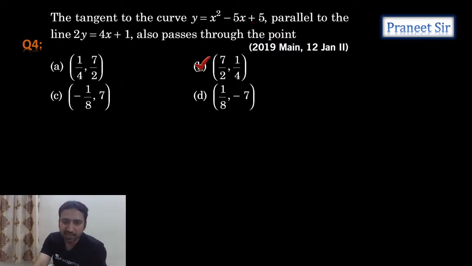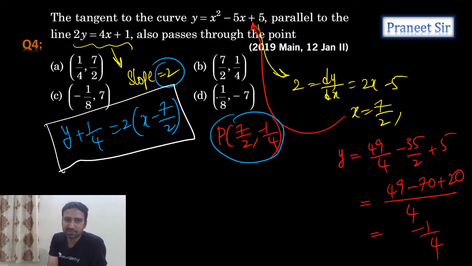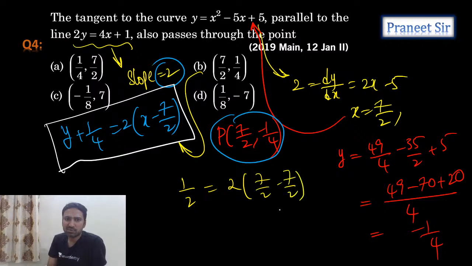Right, let's see which option is the answer. Second option is the answer. Let's substitute the second option here. If I substitute the second option, 1 by 4 plus 1 by 4, 1 by 2, is equal to 2 times 7 by 2 minus 7 by 2. No, not satisfying, right?